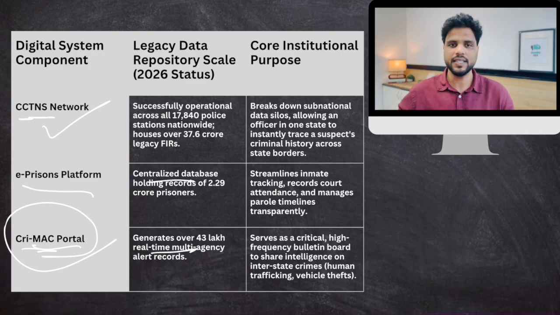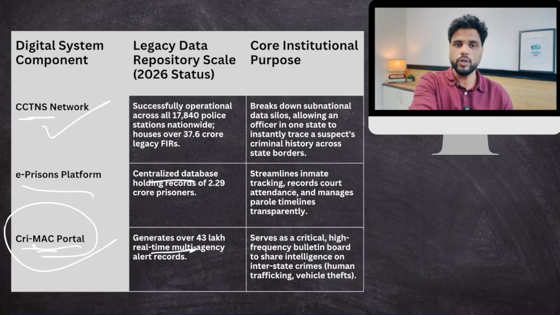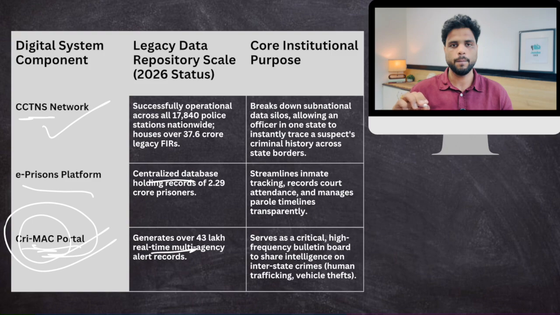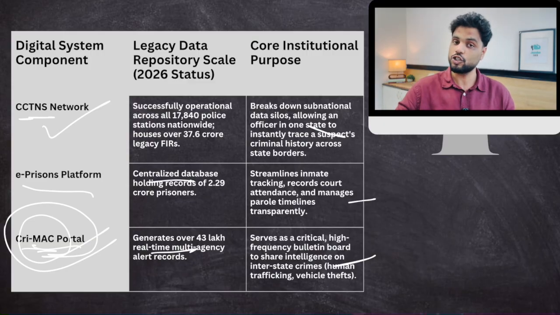Then MAC, the Multi-Agency Centre, so that all law and order agencies can cooperate. Sometimes the National Investigation Agency, NIA, which investigates terrorist cases, needs local police cooperation, right? Or intelligence sharing. This happens through the MAC portal. So we already have huge databases, or huge digital public infrastructure, to aid criminal justice.